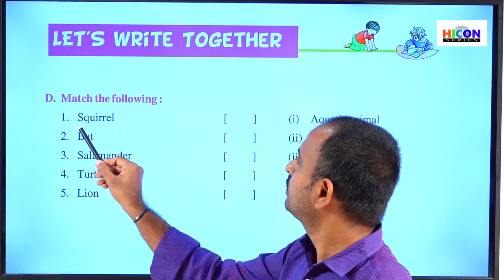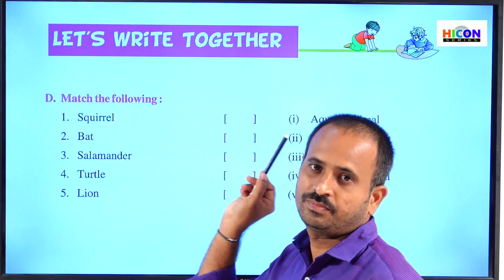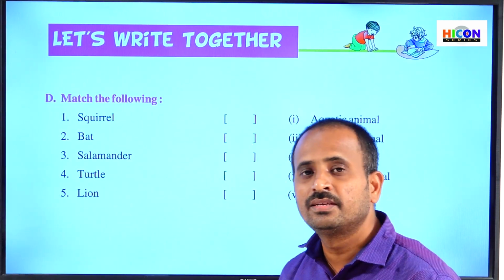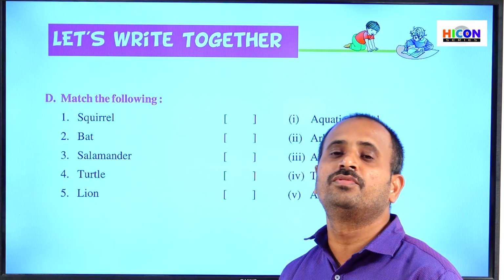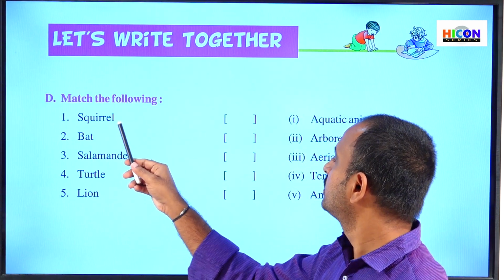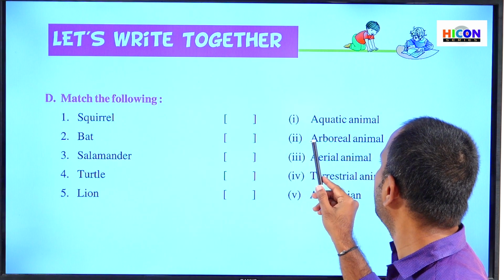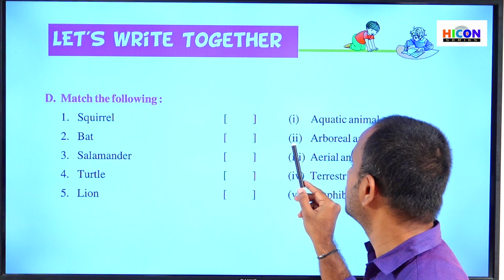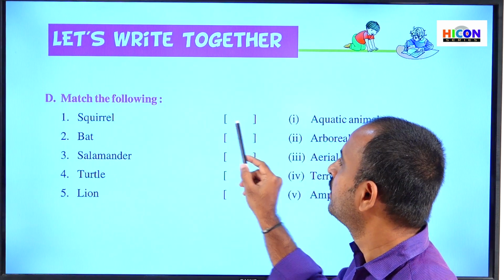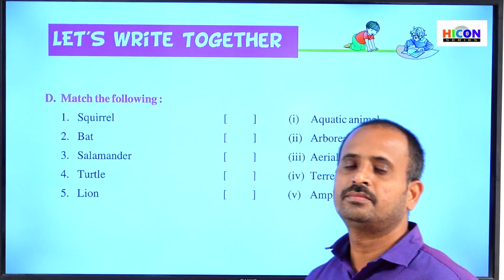So what is a squirrel? To which category does the squirrel belong? Squirrel spends most of its time on the trees, that's why it is called an arboreal animal. So arboreal animal is the second option. Write 2 in this bracket against squirrel.